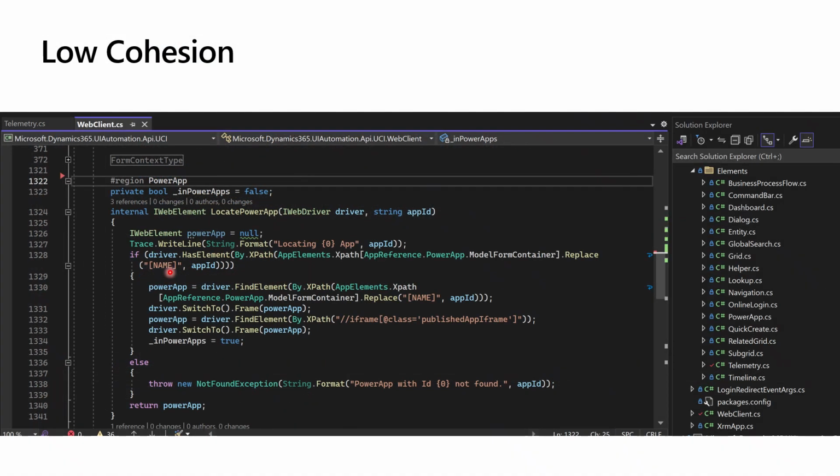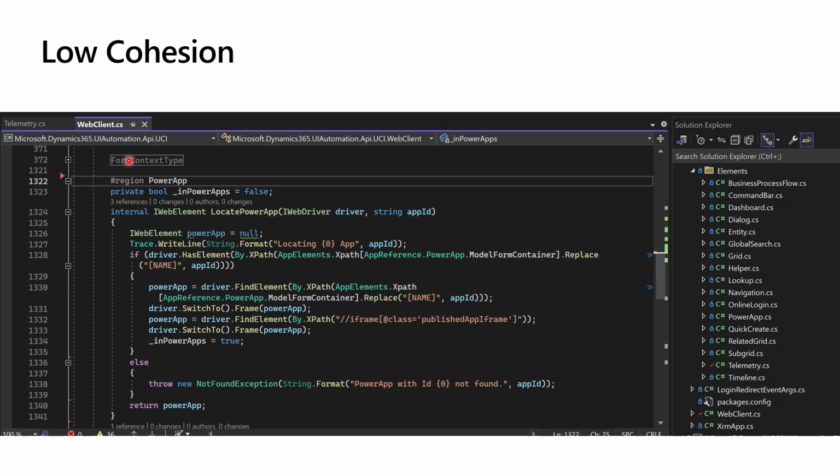Okay, a couple more advanced talks as we go through refactoring. In this one, we're going to cover low cohesion. This is an example from a framework provided by Microsoft called EasyRepro. This is a UI testing framework. In this example, we have a web client file here. This is the class I was mentioning that has over 5,000 lines of code. You can see it has a region called Power App, a region called Form Context Type, and many different regions here.